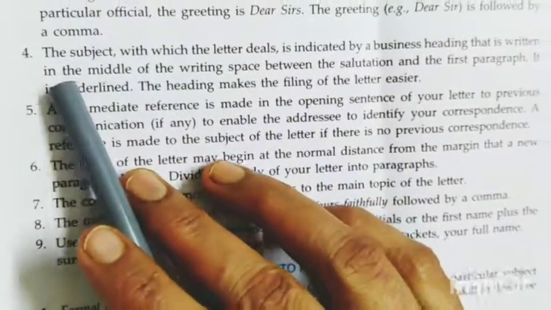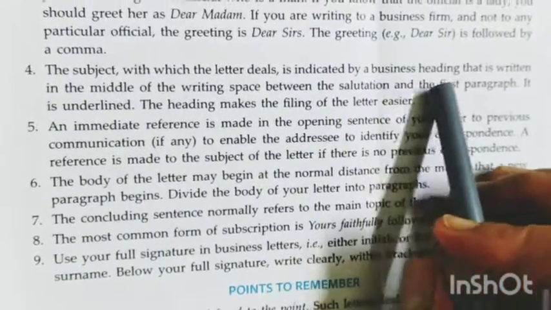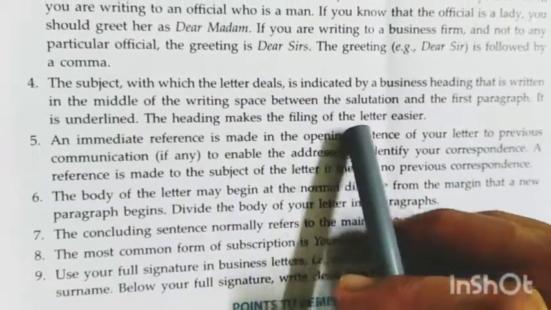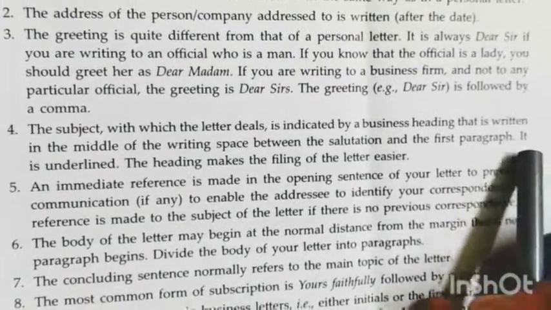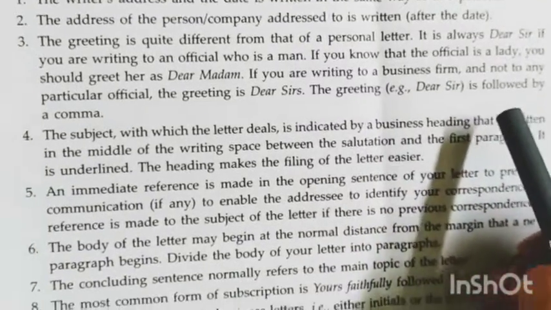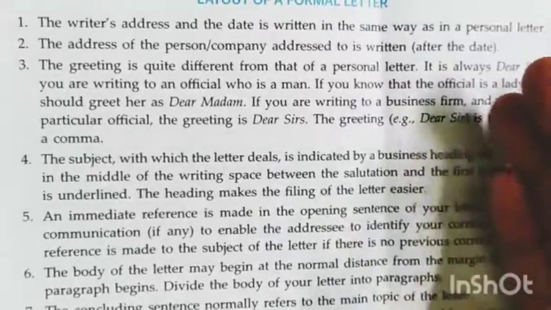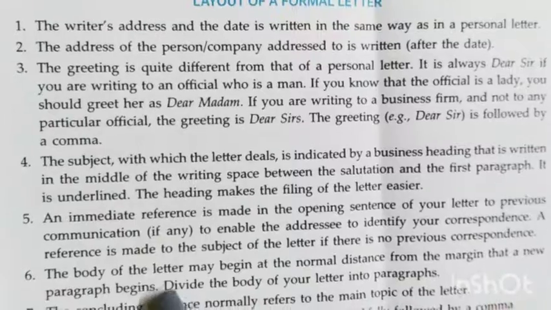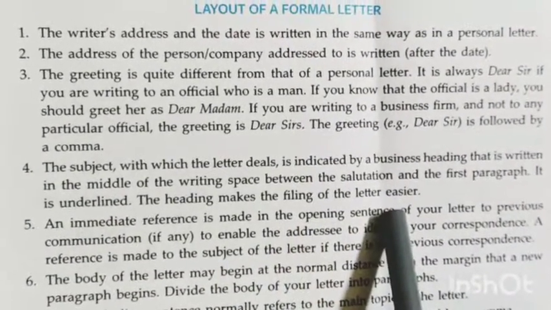Point number 4, the subject with which the letter deals is indicated by a business heading that is written in the middle of the writing space between the salutation and the first paragraph. Okay, so it is underlined. You have to underline the subject matter, that is, what you are writing about in the letter. So you have to give the subject after the salutation. The heading makes the filing of the letter easier.